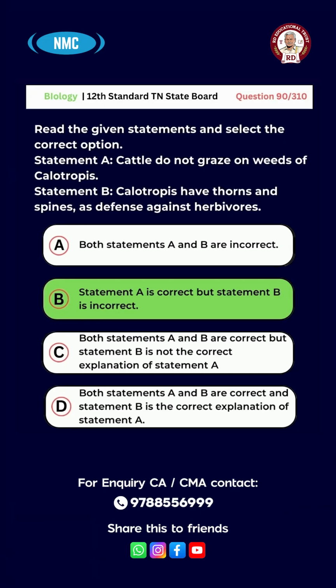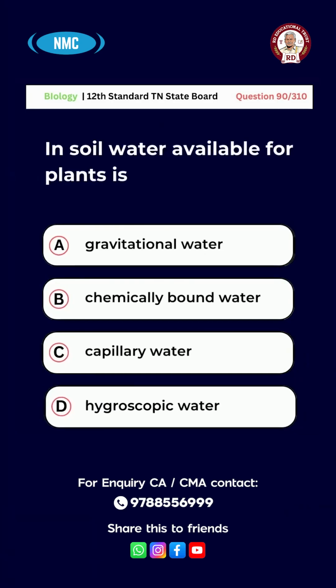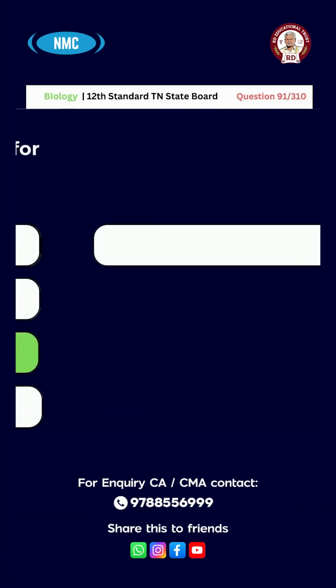Question number 90. Soil water available for plants is: option A, gravitational water; B, chemically bound water; C, capillary water; D, hygroscopic water. And the right answer is option C, capillary water.